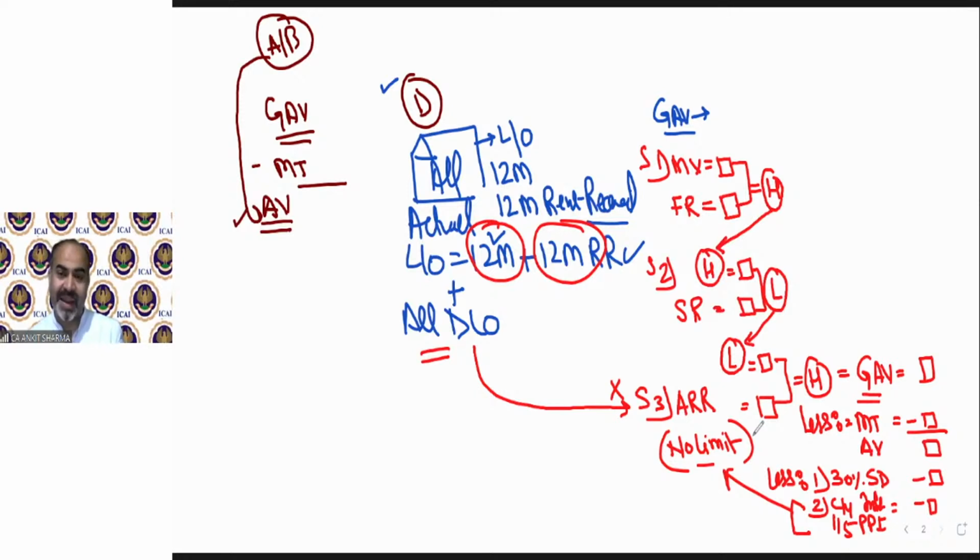Only in case number A and B, there is a restriction that interest can be claimed only under optional tax regime. But in case number D, E, F, G, interest is allowed to any limit and under both regime. There is no restriction that it can be allowed only under default tax regime or optional tax regime. It is allowed under both regime. I hope it's clear. Okay, now that was case number D. Moving on to our case number E.